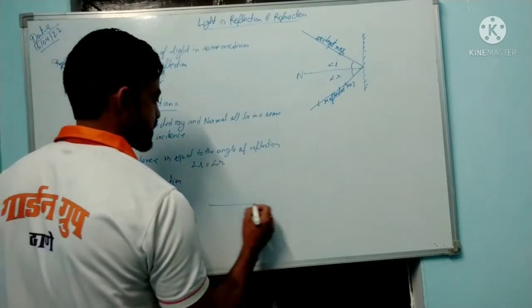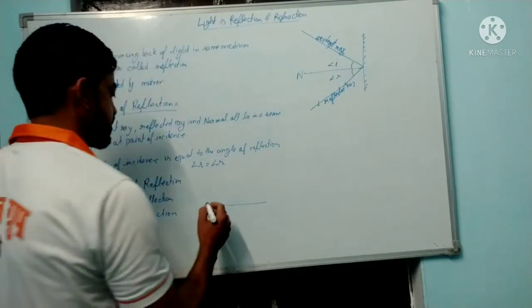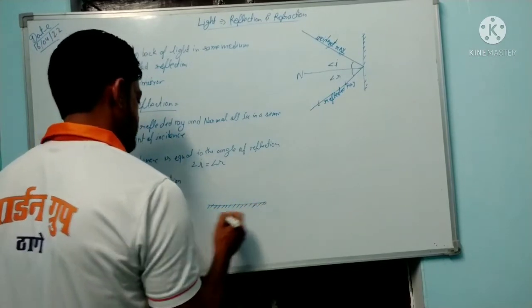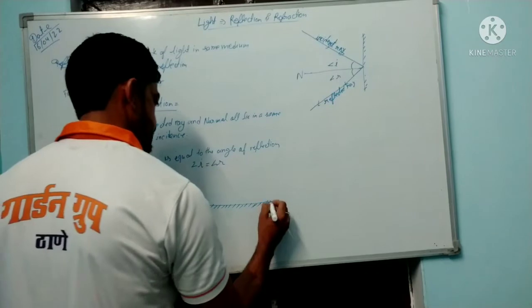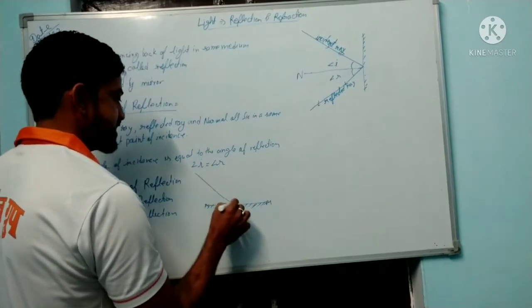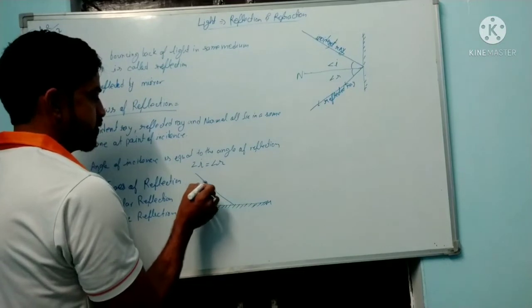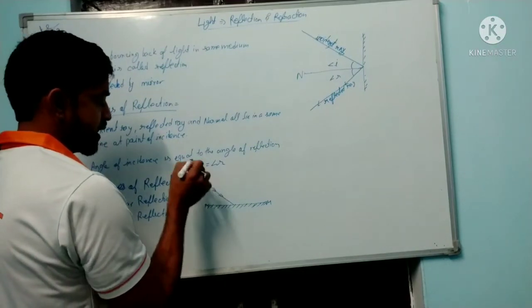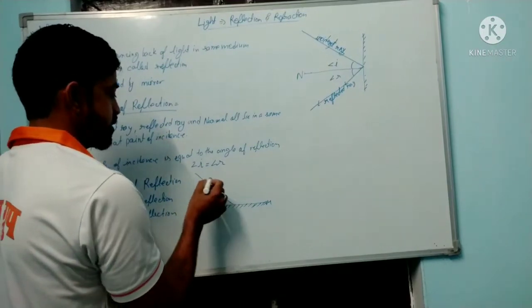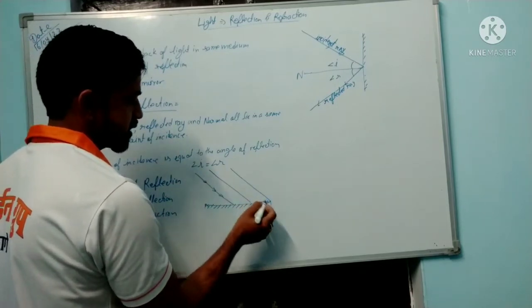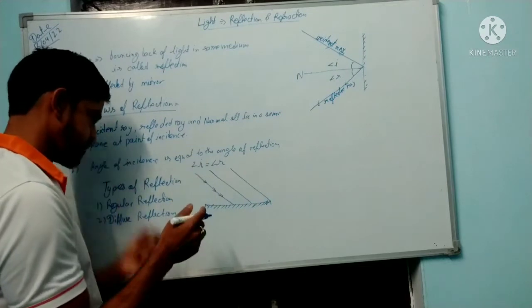Well, let's see this. Suppose this is your plane mirror, polished on the outside, and you know that the light travels as a beam, not a single ray. When light is incident at any angle on the surface, this is the first ray, this is the second ray, and this is the third ray. There are so many rays.